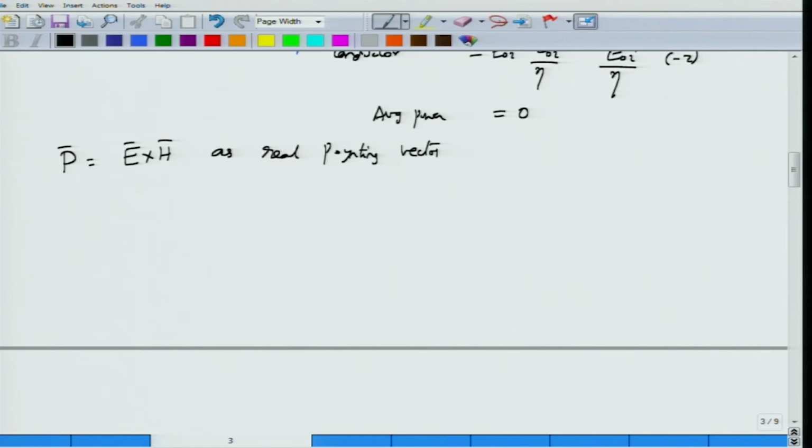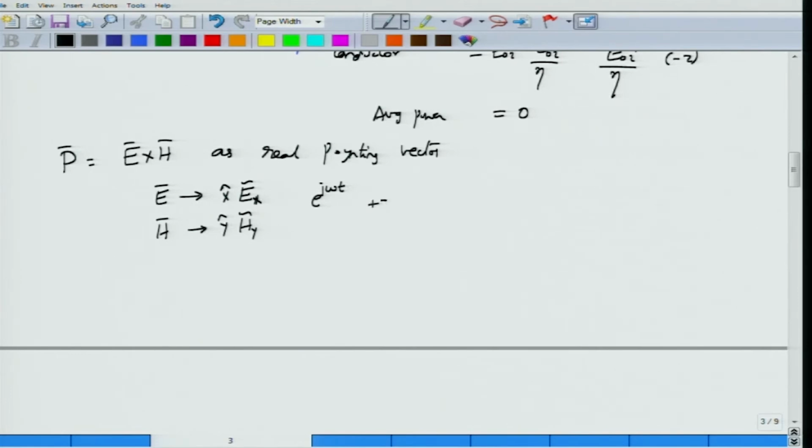With the help of phasors, if you write E as the corresponding phasor and H as the corresponding phasor, and for now let us consider them to be simple x directed and y directed phasors corresponding to a plane wave oscillating at a frequency e power j omega t and propagating along z axis, let us say.